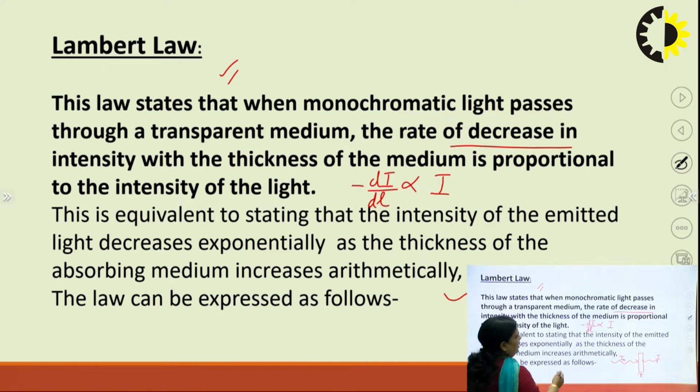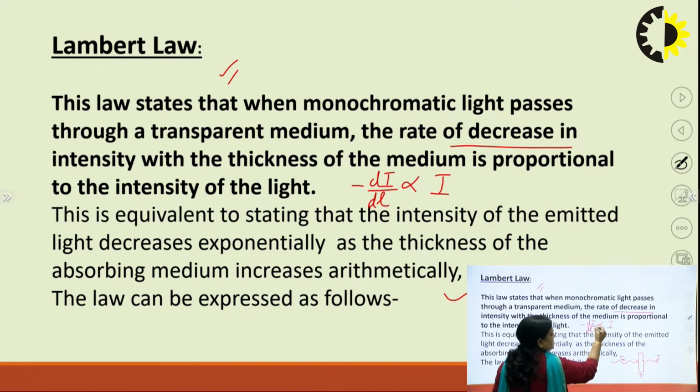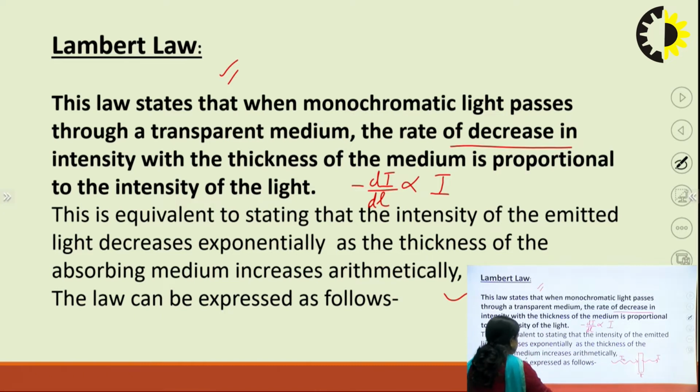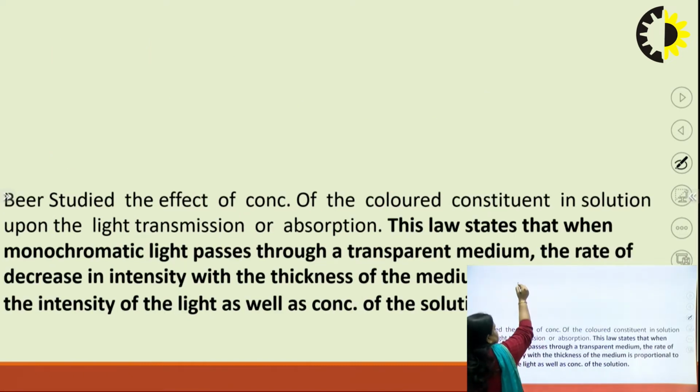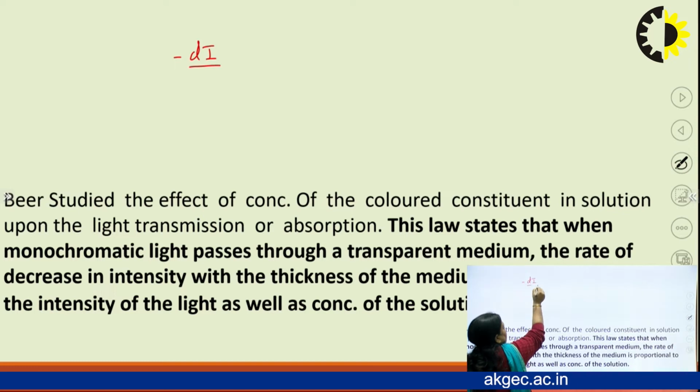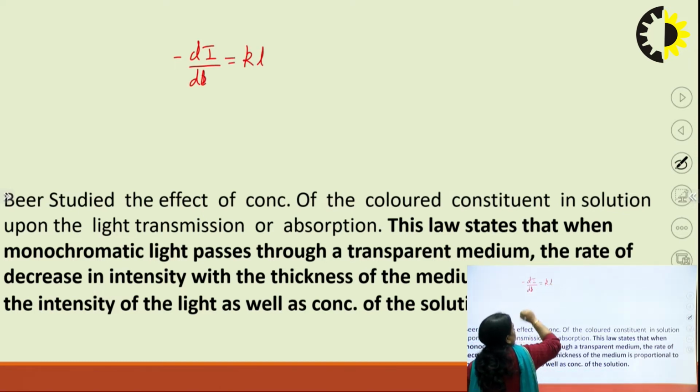So if we remove the proportionality sign, we can say that minus dI by dL is equal to K I. Now integrate this.